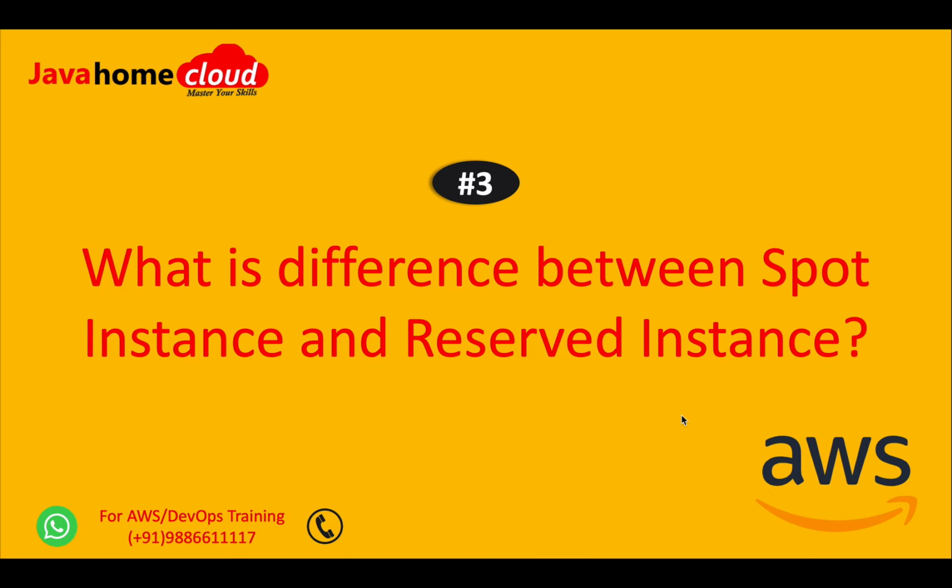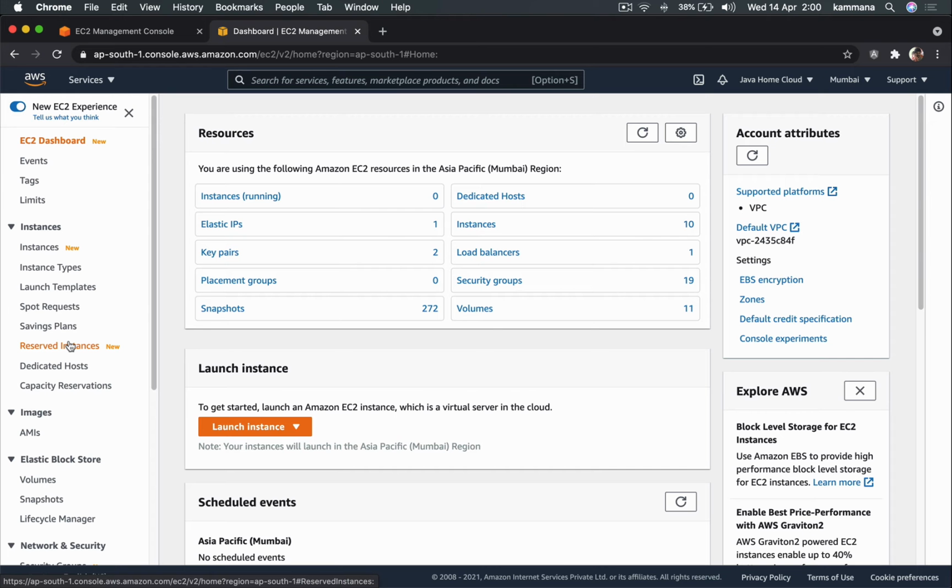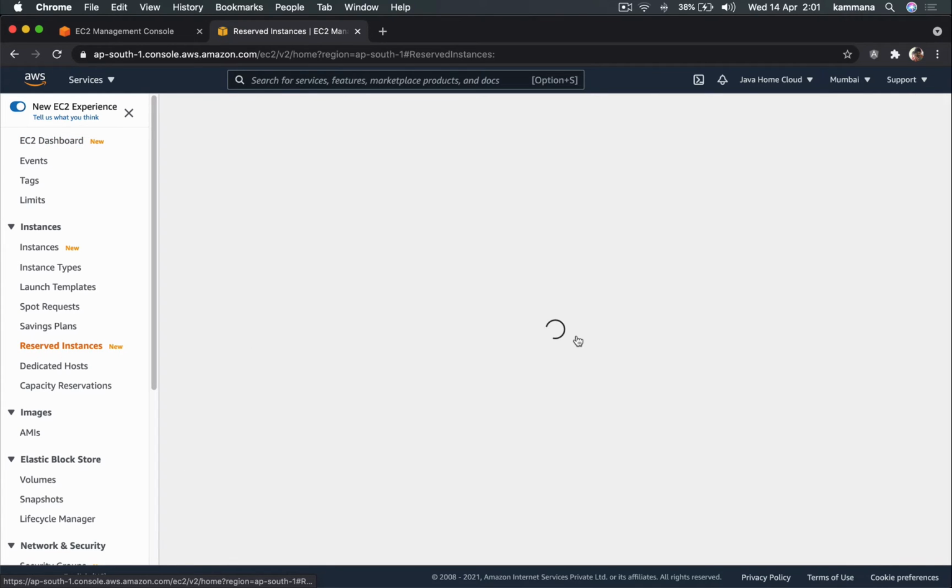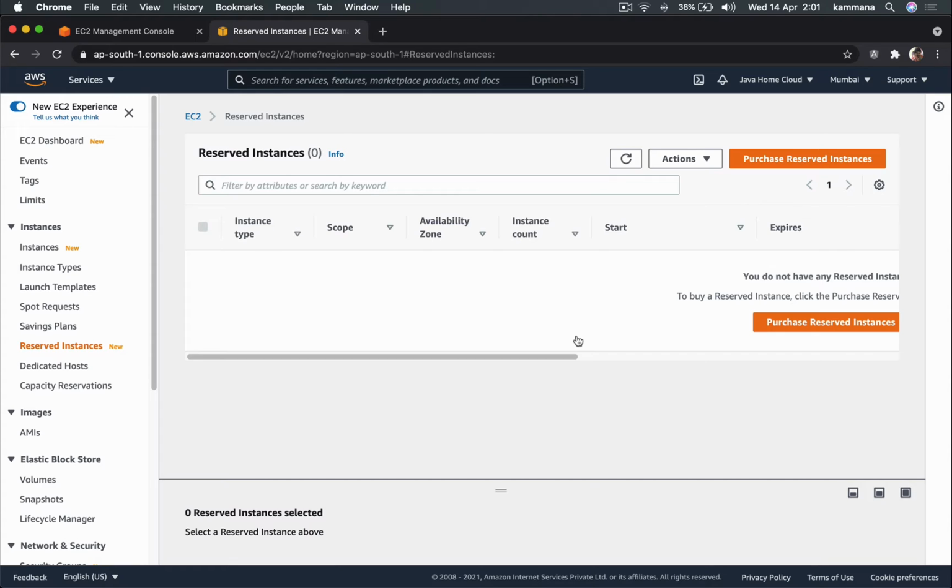Question 3. What's the difference between spot instance and reserved instance? First, let's talk about reserved instances. Reserved instances are instances where we give a long-term commitment for 1 year or 3 years. In return, Amazon gives significant discounts. So we go for reserved instance where we want this instance for 1 or 3 years for sure, number one, and we're going to use this instance all the time in the day, in the week, and in the month. So that's what reserved instance is all about.